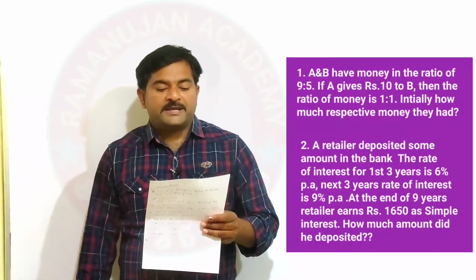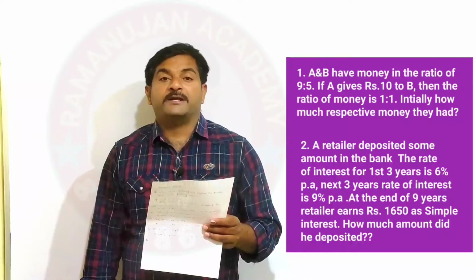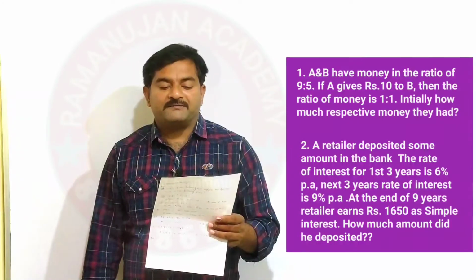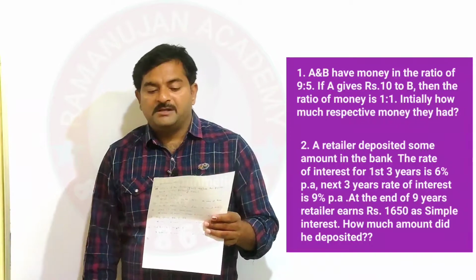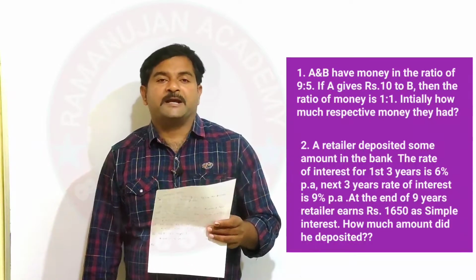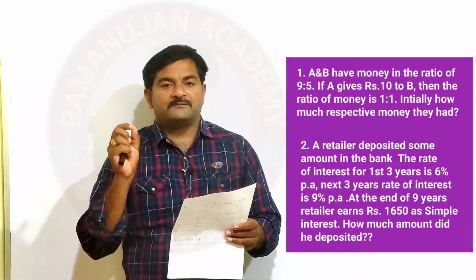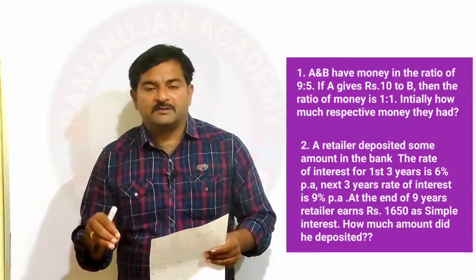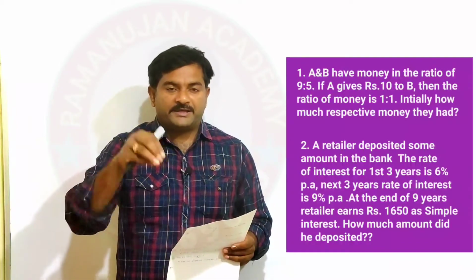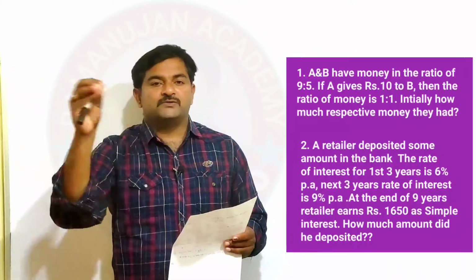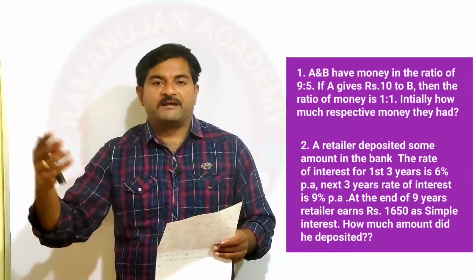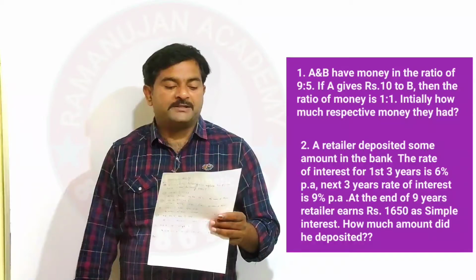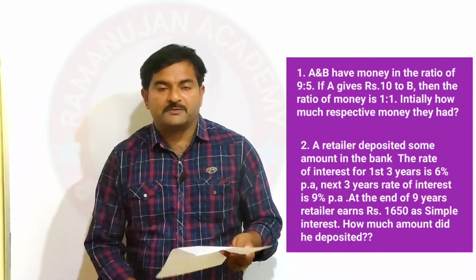First question: A and B have money in the ratio of 9:5. If A gives rupees 10 to B, then the ratio of their money will be 1:1. Then initially how much money did they respectively have? Initially A and B have money in the ratio 9:5. A has 9 parts of money, B has only 5 parts. If A gives 10 rupees to B, then the ratio is 1:1, meaning they have equal amounts of money. Then the question is, initially how much money did they respectively have?